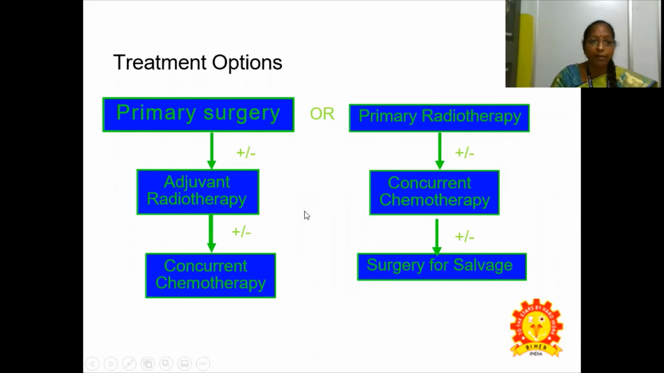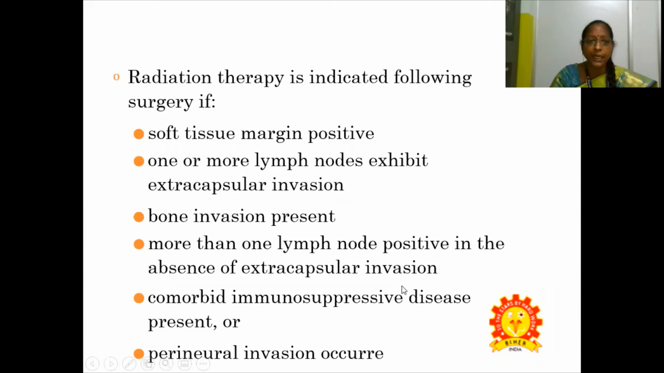Treatment options are primary surgery or primary radiotherapy, adjuvant radiotherapy, concurrent chemotherapy, and surgery for salvage. Radiation therapy is indicated following surgery if the soft tissue margin is positive, one or more lymph nodes exhibit extracapsular invasion, bone invasion is present, more than one lymph node is positive in the absence of extracapsular invasion, comorbid immunosuppressive disease is present, or perineural invasion occurs.